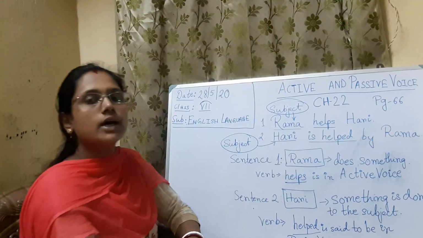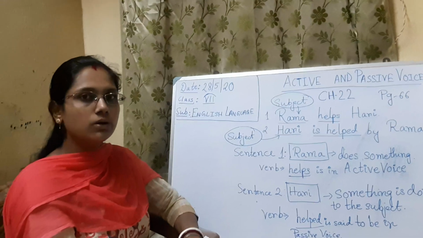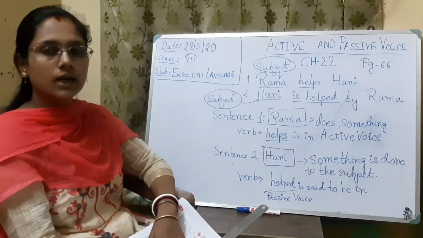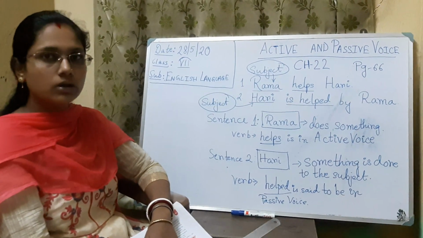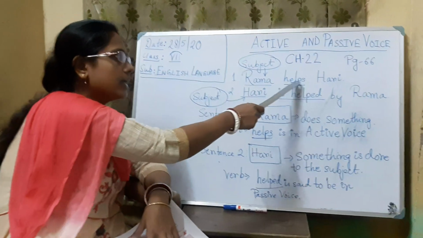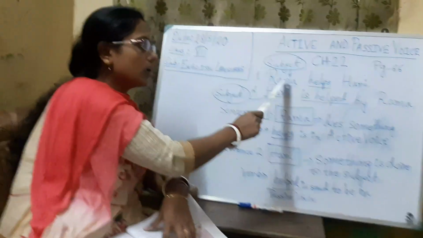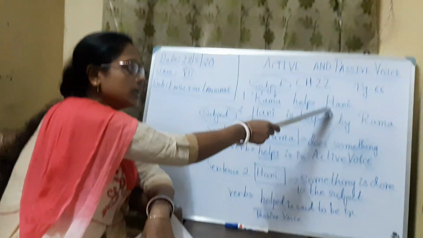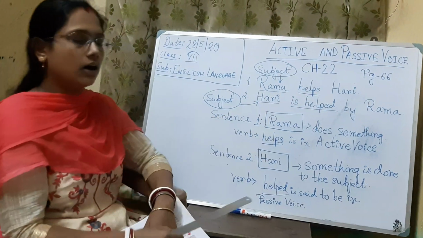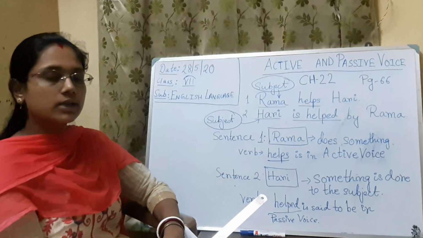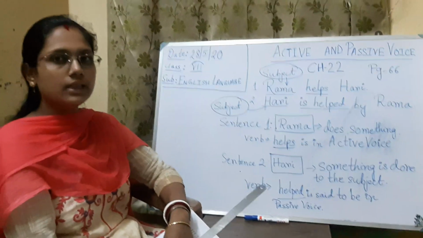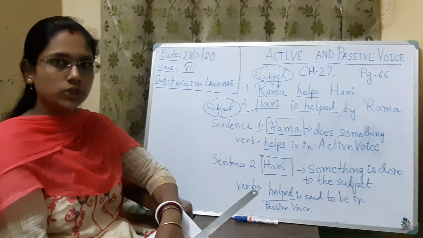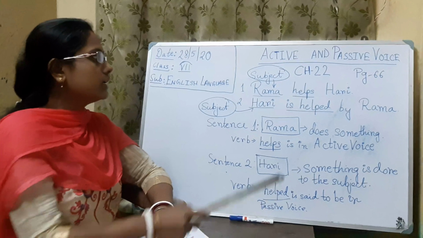In transitive and intransitive verbs we have learned this, no? Here the work of helping is completed by whom? If Hari was not there, the helping work would not be completed. So as a short revision of transitive and intransitive, we can say that the verb help is transitive because it has an object. Now let's come back here.